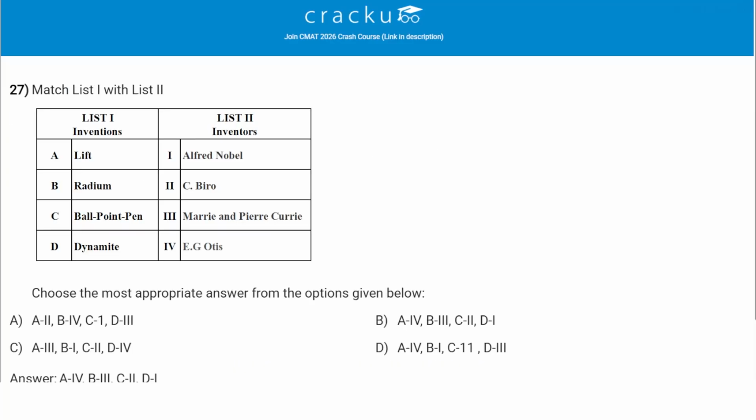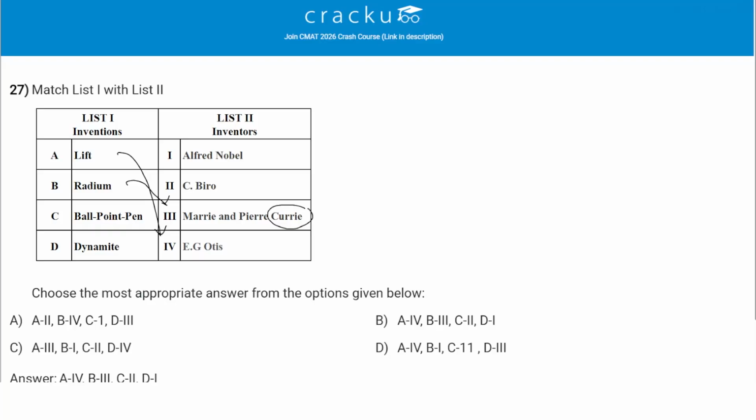I need to match list 1 with list 2. The inventions given are lift. Lift was invented by E.G. Otis. Radium. Radium is a radioactive substance. It was invented by Marie and Pierre Curie, right? The Curie couple, they are Nobel Prize winners and their work was related to radioactivity.